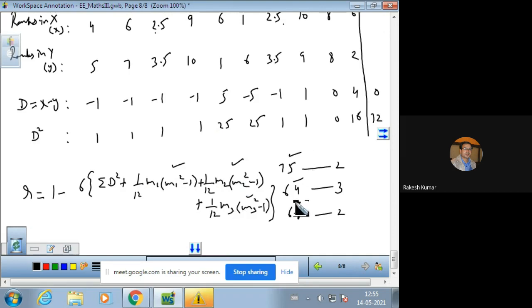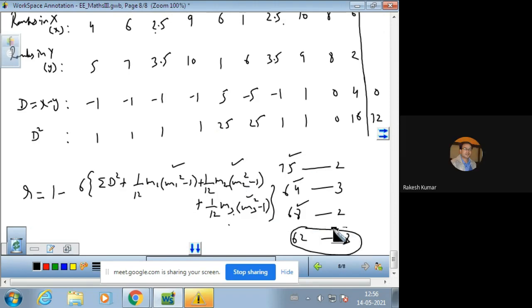75 repeated, 64 repeated, 68 repeated. So 3 ranks are repeating, so 1, 2, 3 terms are to be written. Suppose 62 is also repeating 3 times. Then one more term of 1 by 12 m4 into m4 square minus 1 should be written. So this is the method.